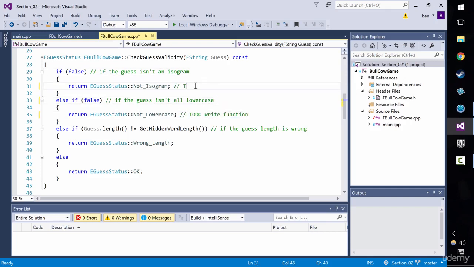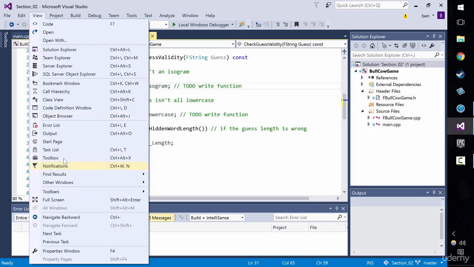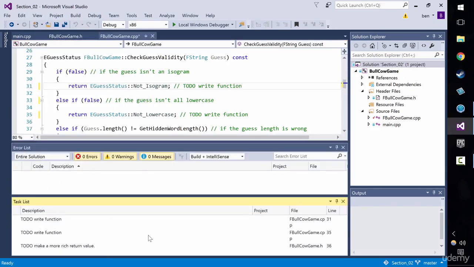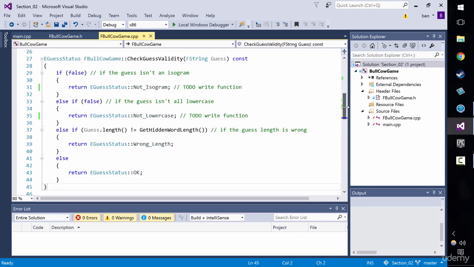And we need one here, to-do write function. Okay, so our task list really should have been looking more like this. You don't have to manage your task list, but it's a useful thing, and this was something we needed to do. So a couple of methods we need. One is not lowercase, and the other is not isogram. So we'll make implementing the not isogram method the subject of the next video, which will unlock a load of potential to get this game completely finished. So well done getting this far, and I'll see you soon.